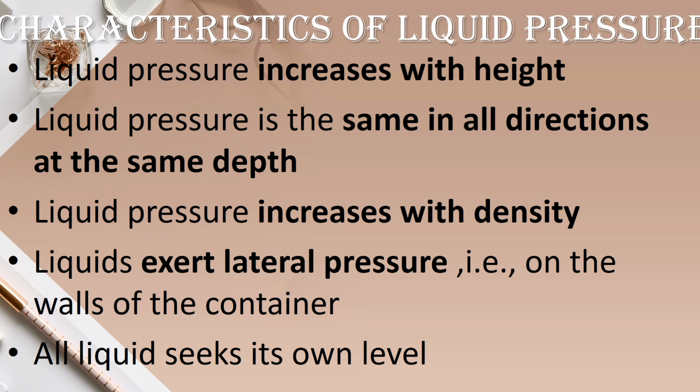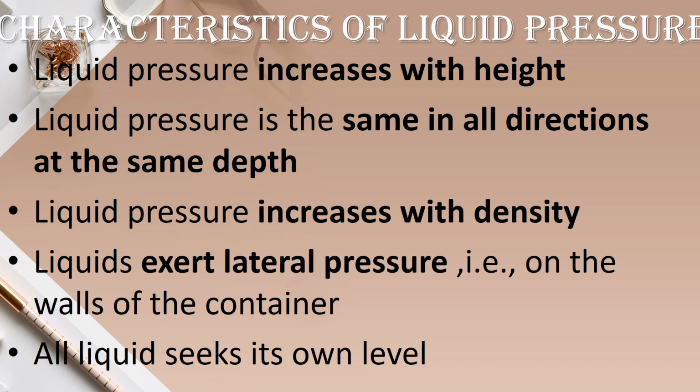Okay children, and see the second characteristic, liquid pressure is the same in all directions at the same depth. Okay, we have learned this in activity 4, so I have explained it, children. For that we can take a water bottle and put holes in all the sides, with measuring it.